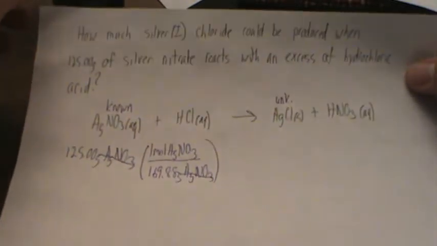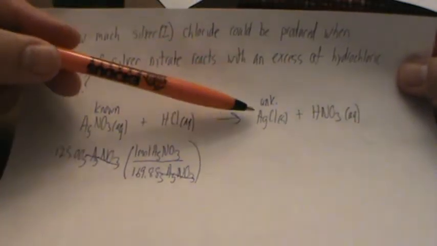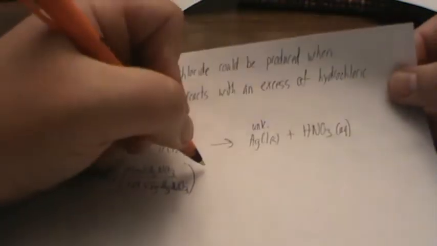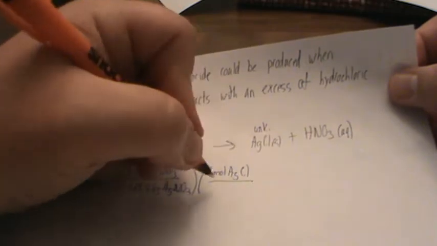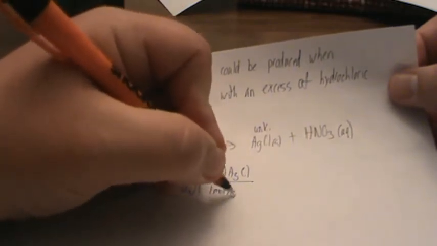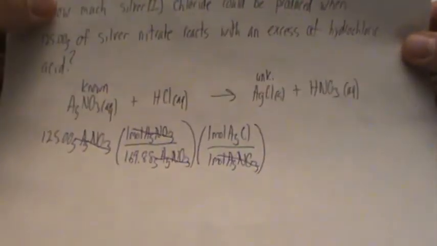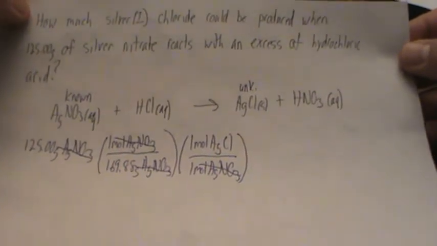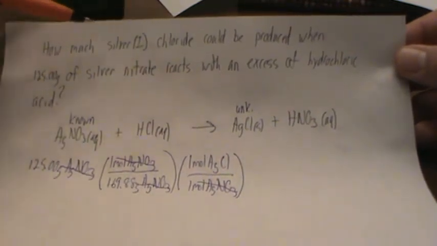Next step is to go to moles of the unknown, so we have to use our mole-to-mole ratio of our coefficients. So in front of our unknown, we have a coefficient of 1. In front of our known, we have a coefficient of 1. 1 mole of AgCl over 1 mole of AgNO3. Those get canceled out. Then the last step is to go to the amount of unknown. Now we're trying to figure out how much silver chloride could be produced.